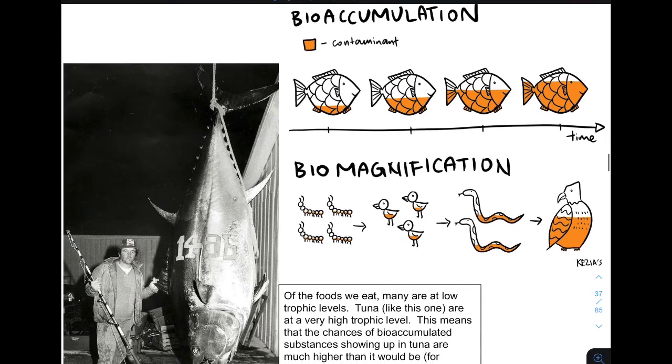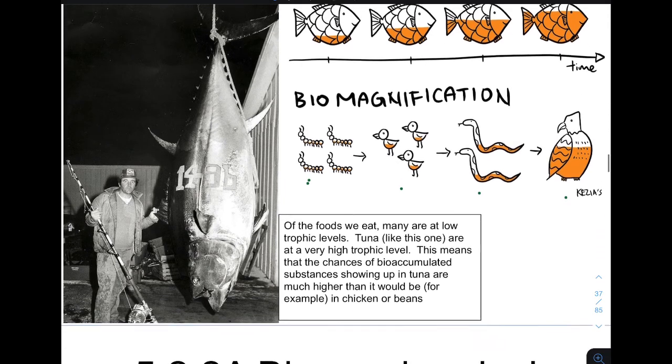The concept of bioaccumulation or biomagnification is really important when we have long food chains, especially when we are eating things that are further up the food chain. So if we are eating insects, the concept of biomagnification or accumulation doesn't matter much to us. But if we are eating something that eats something that eats something that eats insects, then we are many steps further up this chain, which means that we are much more likely to be affected by bioaccumulation or biomagnification.